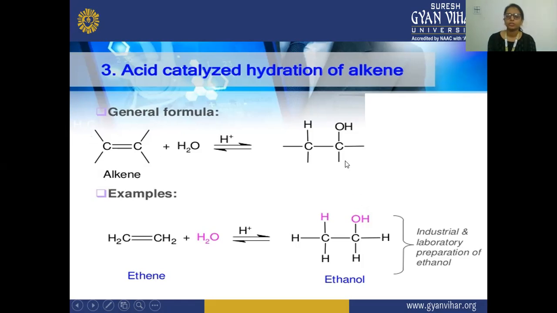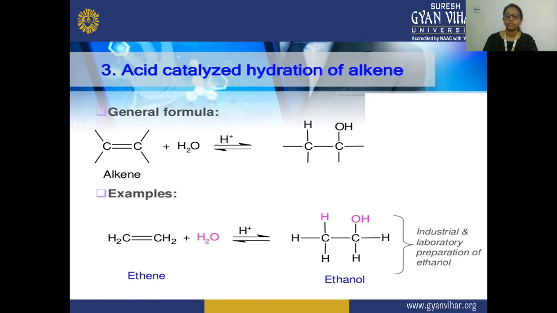So there is a formation of this alcohol. This alcohol is formed from this reaction, the hydration of alkene. This acid catalyzed hydration of alkene is a method that is used in industry as well as on the lab scale for preparation, so that we can prepare ethanol. There will be a preparation of ethanol from this alkene.